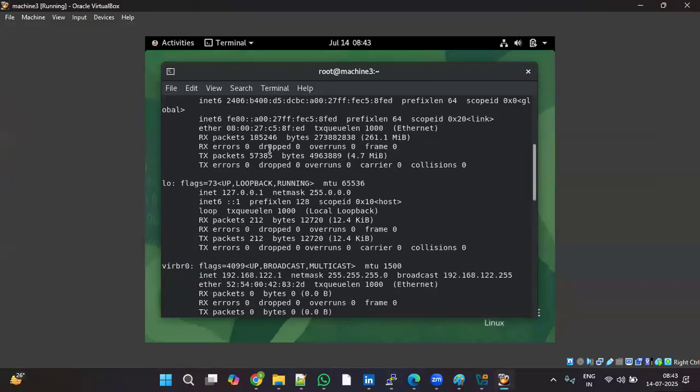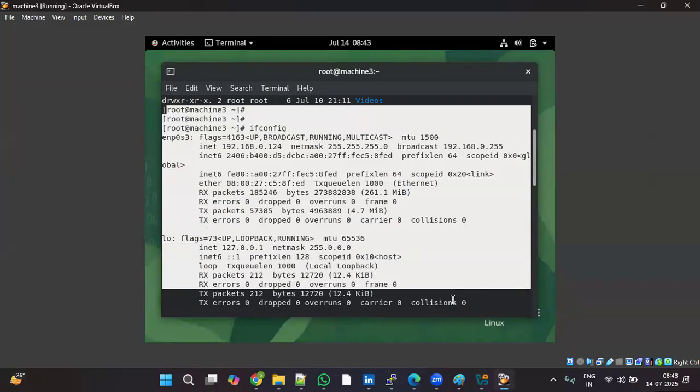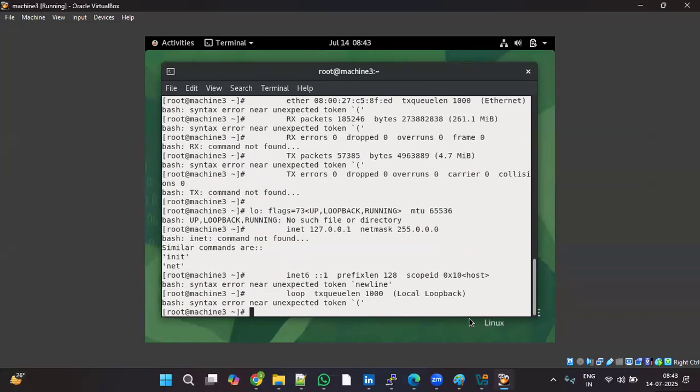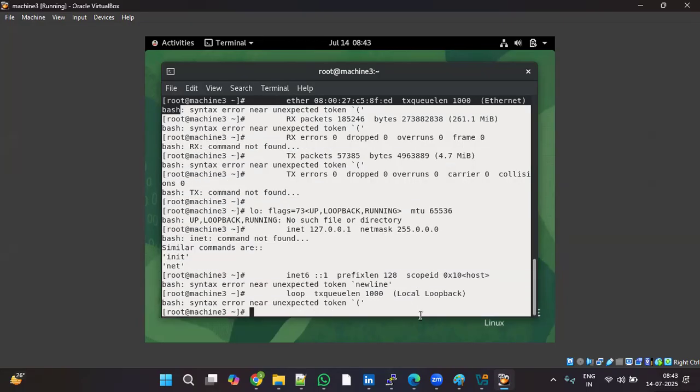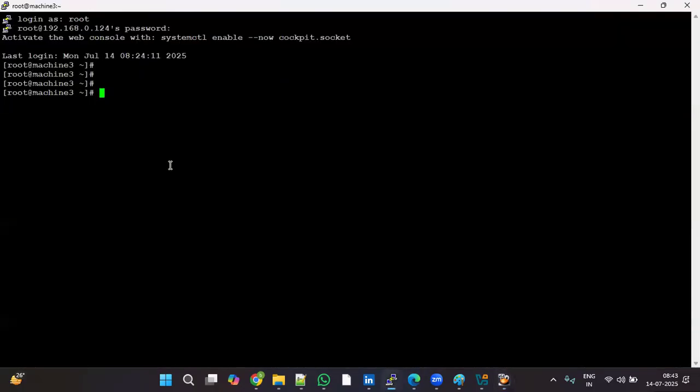But in real time, the server is located at the client location, the client place. If your client is in the US, this virtual machine is there in the US. You are from India. How to connect and work using Putty, WinSCP, MobaXterm? We need the IP address, username and password. If you have them, we can connect like this.